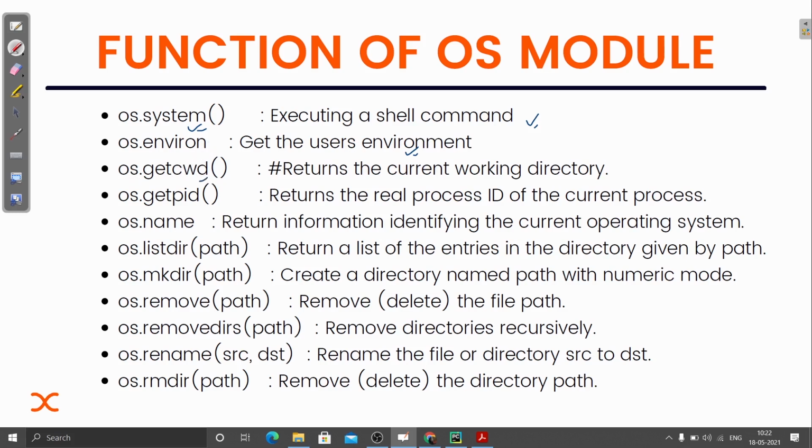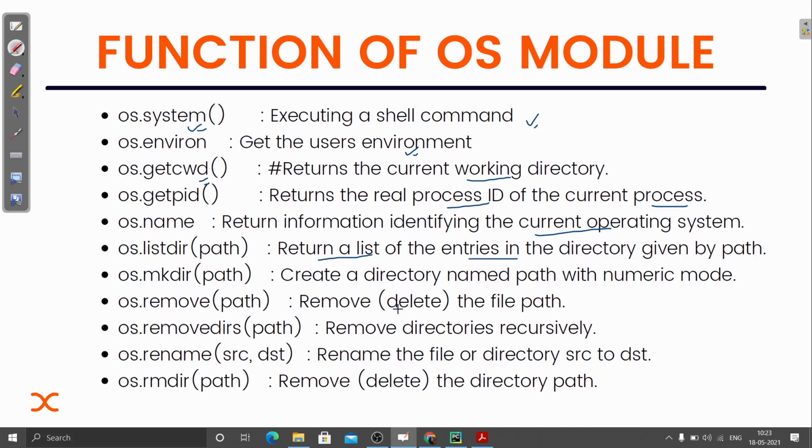Then os.getcwd returns the current working directory, the directory on which you are working. Then getpid returns the real process ID of the current process. Then os.name returns information identifying the current operating system, telling you on which operating system you are executing the code. Then listdir, and if you pass the path as an argument inside this function, it will return a list of the entries in the directory given by the path.